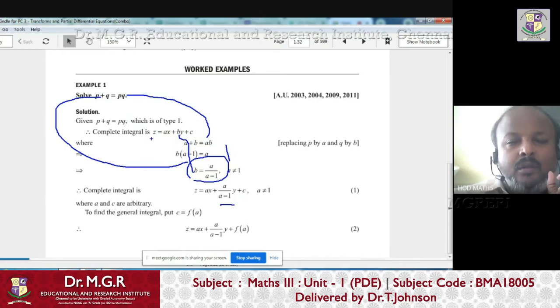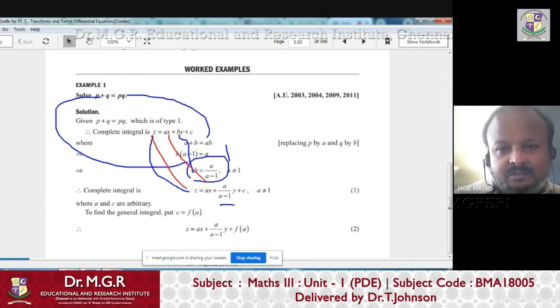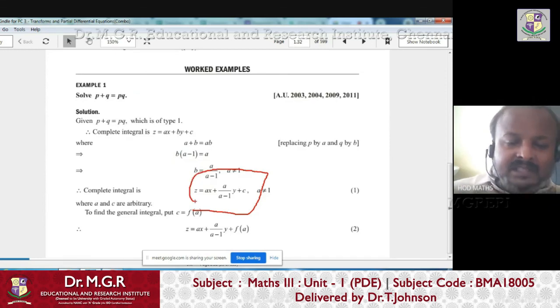Now in our assumption, z is as it is, ax is as it is, but in place of b, I replace it with a by a minus 1, and c is as it is. So now the final form is z equals ax plus a by a minus 1 times y plus c. Right?